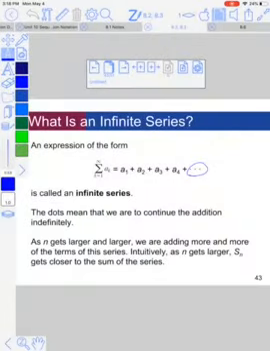Okay, we just got started into talking about an infinite series. When you have a dot dot dot at the end of a series or a sequence, it's called infinite. Dot dot dot means it goes on forever. If it doesn't go on forever, it'll have a number at the end.